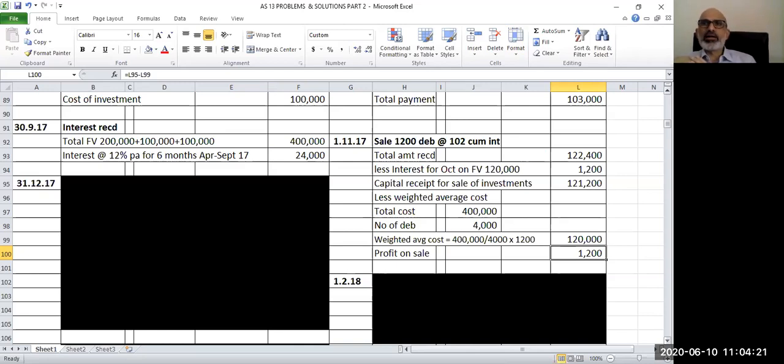So we have to reduce that to find out the actual selling price, or what we can call capital receipt for sale of investments. So 122,400 minus 1,200 is 1,21,200.